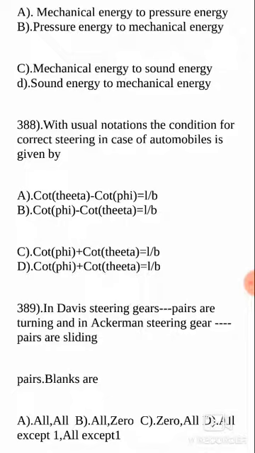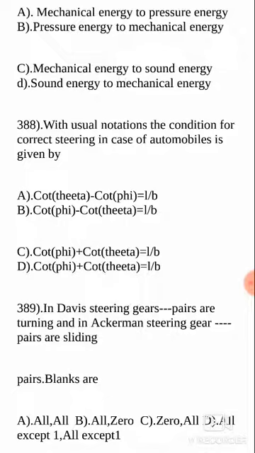With the usual notations, the condition for correct gearing in the case of automobiles is given by cot phi minus cot theta is equal to B by L, where B is the width and L is the distance between the front wheels and back wheels. Please check whether theta is the angle of turn for the front axle or phi is the angle of turn of the back axle, but the notation is constant in most of the books. So cot phi minus cot theta is equal to B by L.